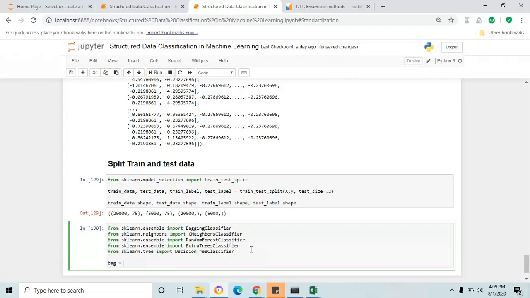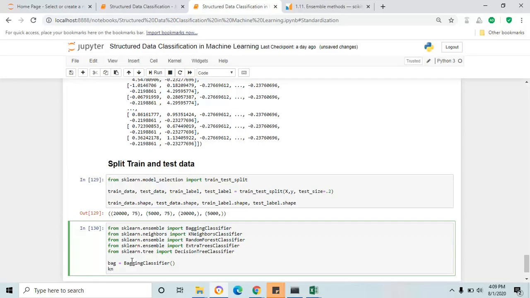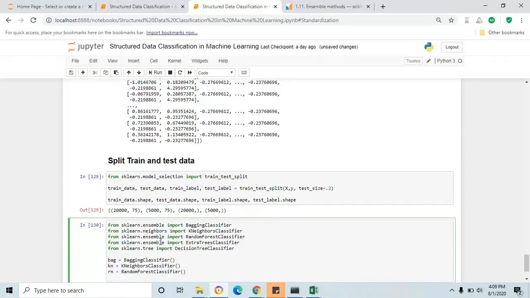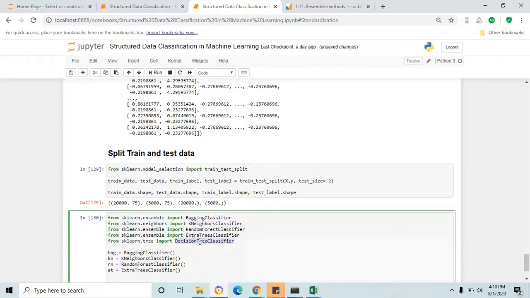BAG is equal to bagging classifier, and KN for k-neighbors classifier, and then random forest RN equal to random forest classifier, and extra trees classifier ET is equal to extra trees classifier, and then the last one, decision tree DT is equal to decision tree classifier function.